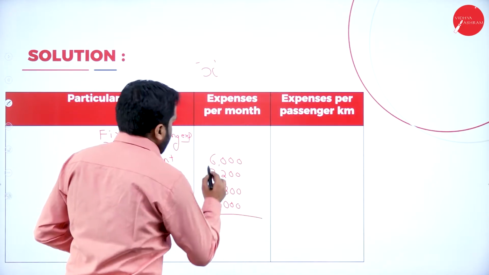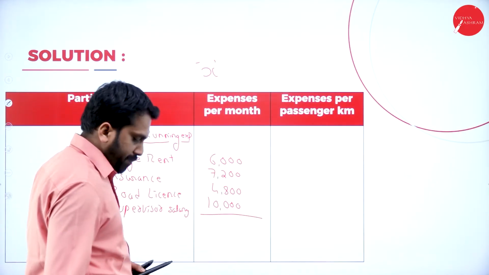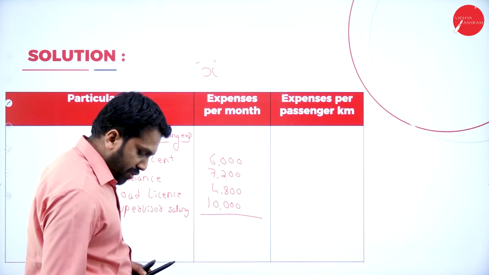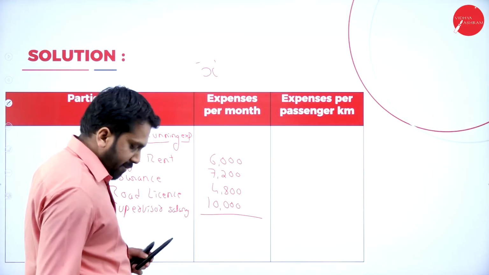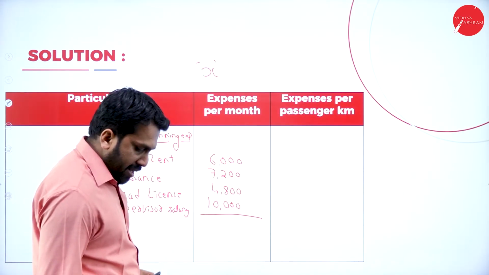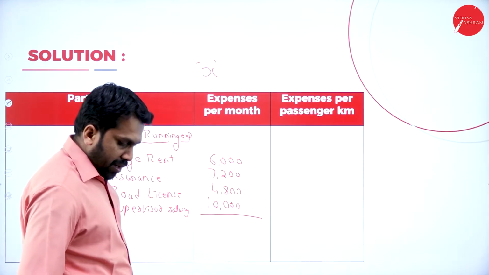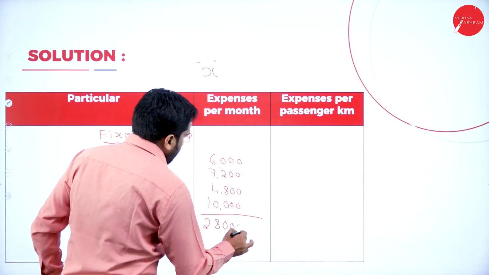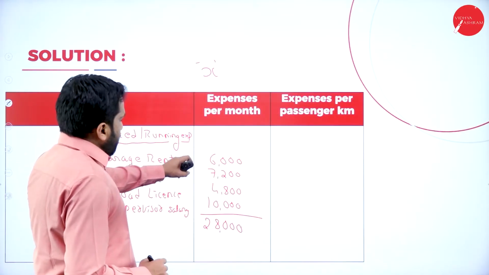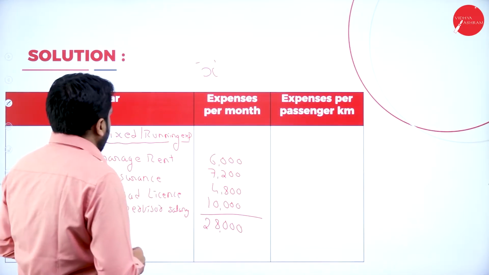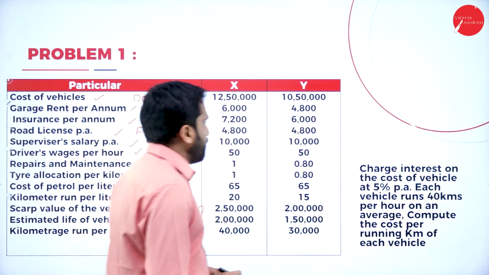I'll go with a calculator. 6,000 plus 7,200 plus 4,800 plus 10,000. So I got 28,000. Yes, it is 28,000.